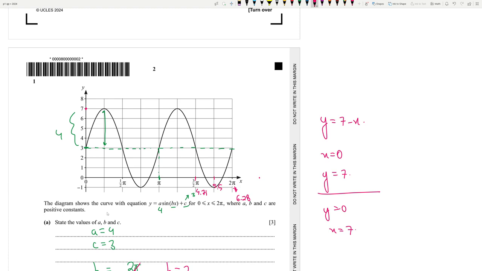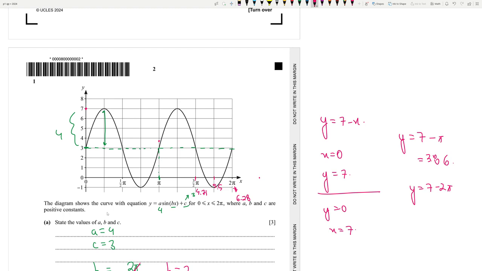So the general idea is, why don't we find another point? Why don't we just input another value and then we can draw a straight line? When x is 0, y is 7, so why don't we input pi and see the value of y? So y is equal to 7 minus pi. How much is that? That's 3.86. So when it's pi, it's 3.86. It should go through here. And let's apply 2 pi then. Y is equal to 7 minus 2 pi.